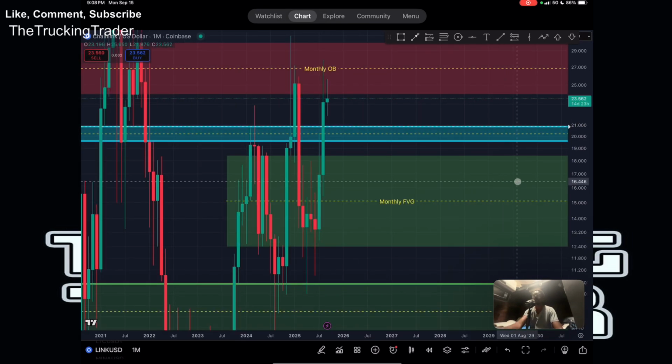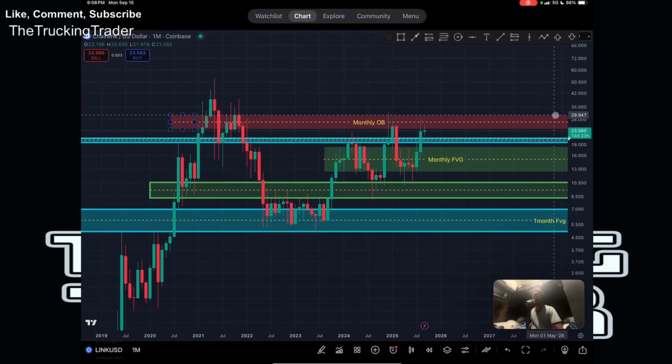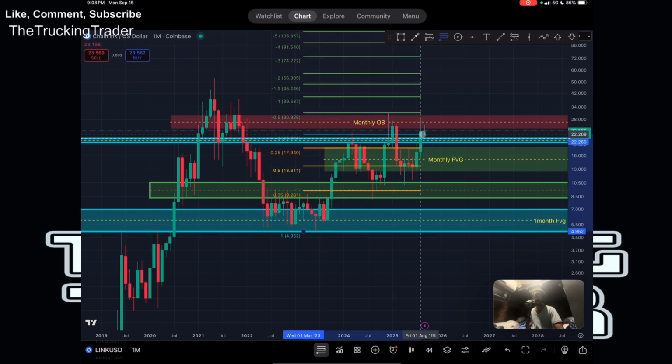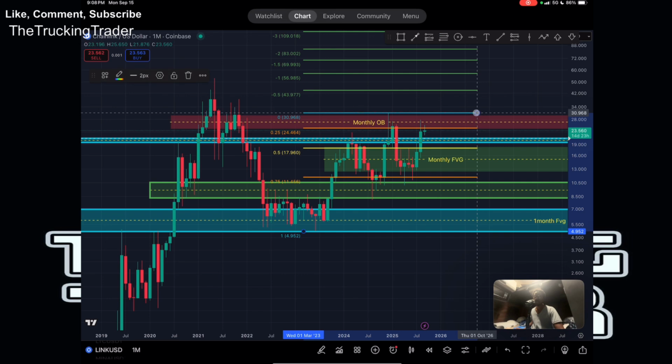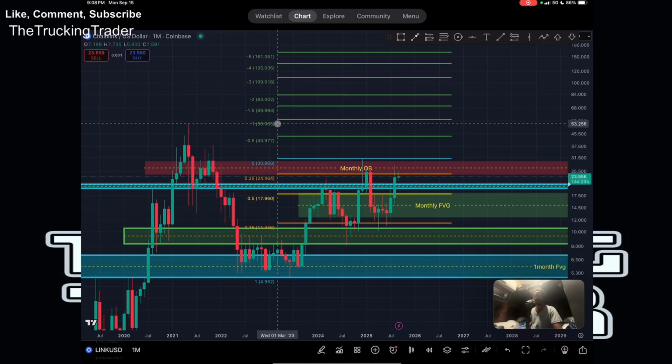And then we're going to drop back into the weekly chart as well, because what I'm going to use is my Fibonacci tool, right? We're going to go from this swing low, and then we're going to go to this swing high. The reason why I'm using this range is because this is the most recent range that was created, right? If none of this price action right here existed, I would have used this range, but we're using this range right now, right?